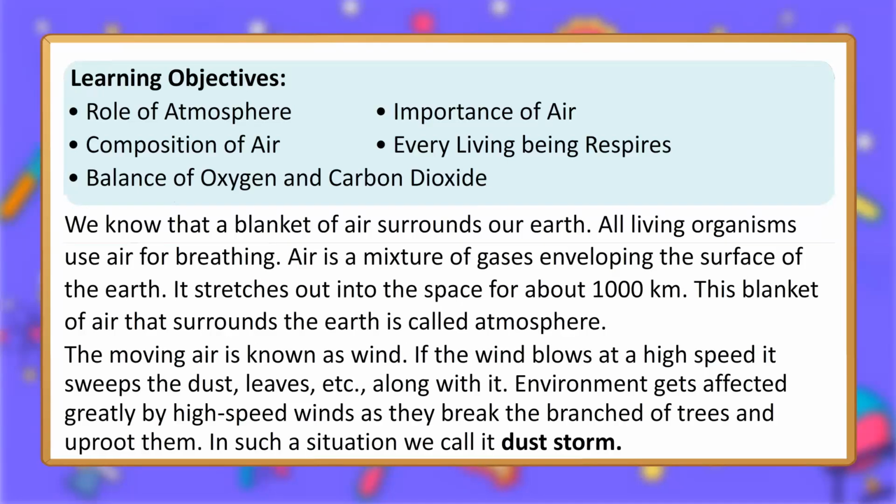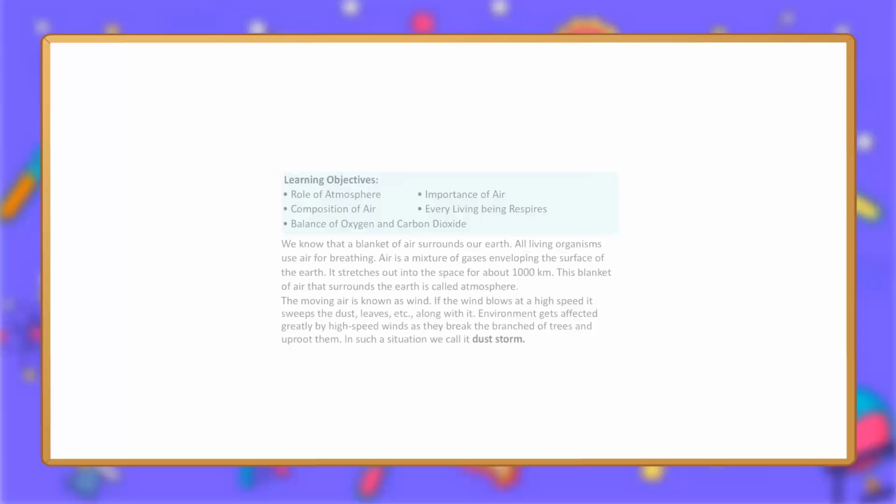The moving air is known as wind. If the wind blows at a high speed, it sweeps the dust, leaves, etc. along with it. Environment gets affected greatly by high-speed winds as they break the branches off trees and uproot them. In such a situation we call it a dust storm.